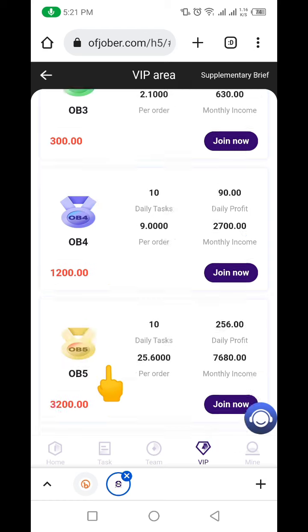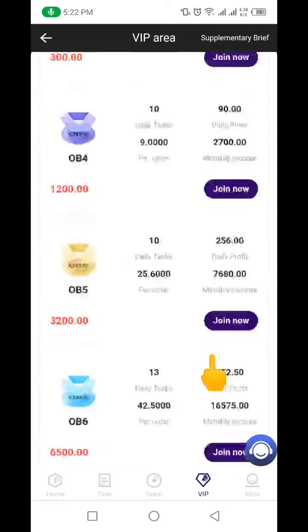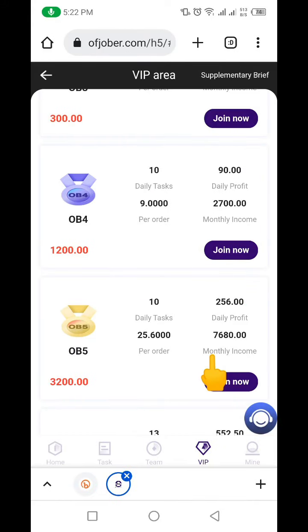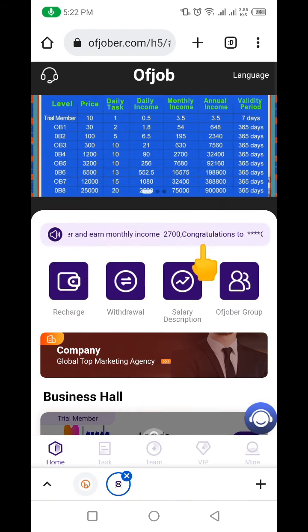You can see that it's very lucrative. Okay, down to this, 25,000 USDT. Imagine you'll be earning 2,500 USDT every day, and in a month you're going to be earning 75,000 USDT. That's a whole lot of money to make on this particular website. Okay, so let's go back. Let me show you how to recharge this website.